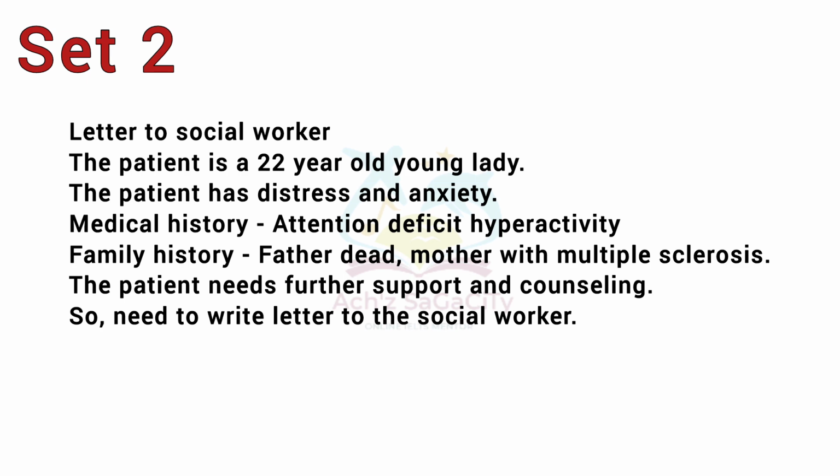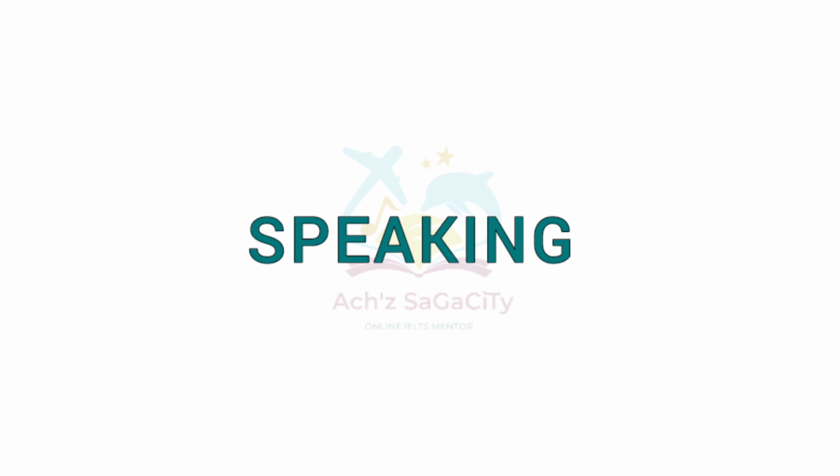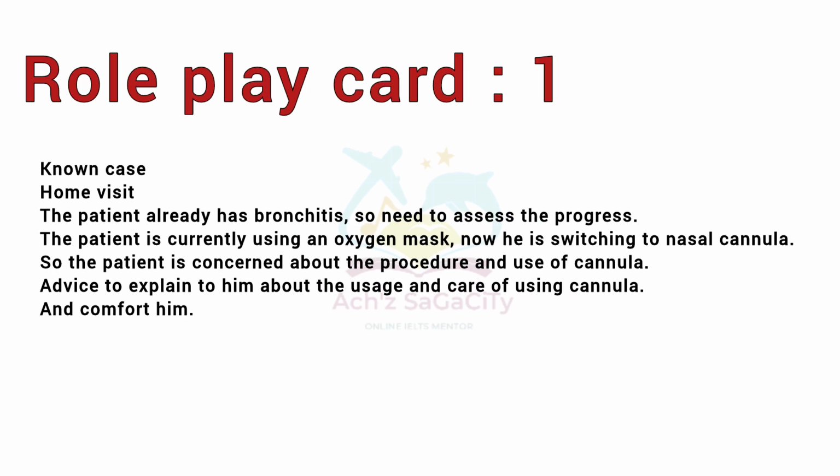Now we will move towards the next module, the speaking section, and we have 4 different cards available. In the first role play card, it was a non-case home visit. The patient already has bronchitis, so you need to assess the progress. The patient is currently using an oxygen mask and is now switching to a nasal cannula. The patient is concerned about the procedure and the use of the cannula. So you need to advise and explain the usage and care of this particular cannula and try to comfort him. That's about the first role play card.